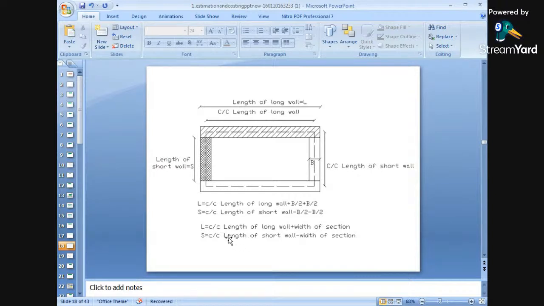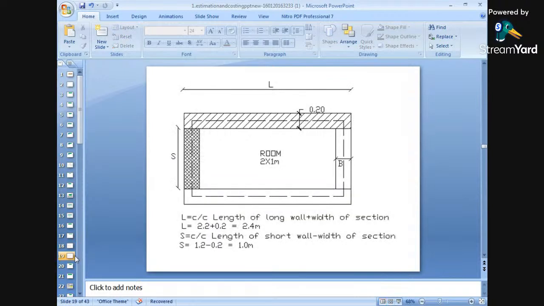In this way, what is the formula for the long wall and short wall? The length of the long wall can be calculated as the center to center length of the long wall plus the width of the section, in simple terms. And for the short wall, the center to center length of the short wall minus the width of the section. In this way we can find the length of the long wall and the short wall. So the length of the long wall and the length of the short wall can be calculated with this concept. So here there is an example.